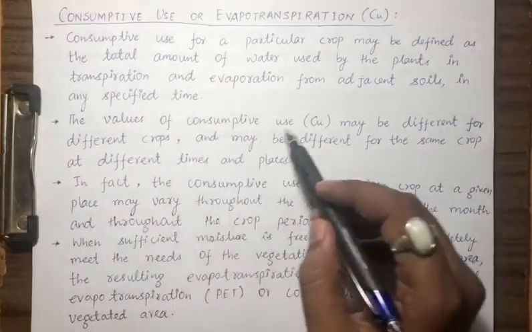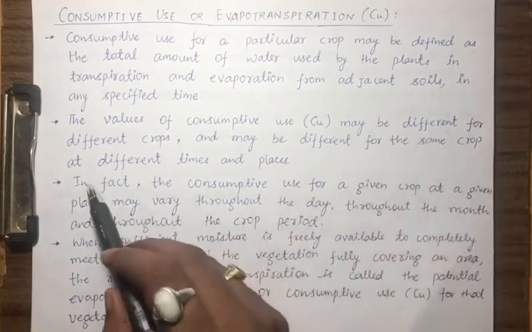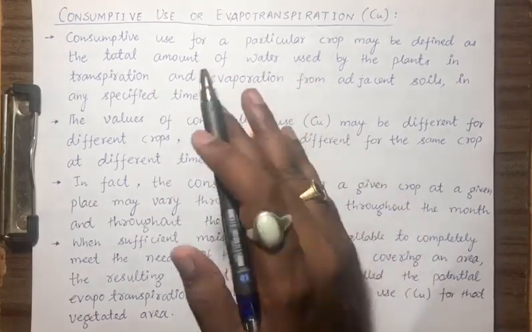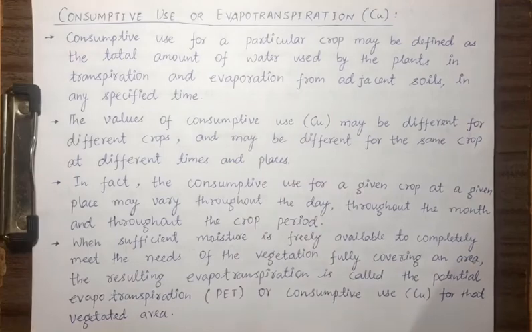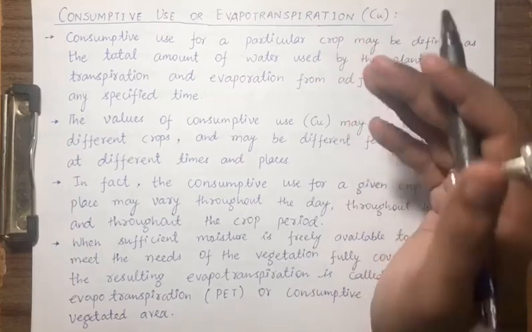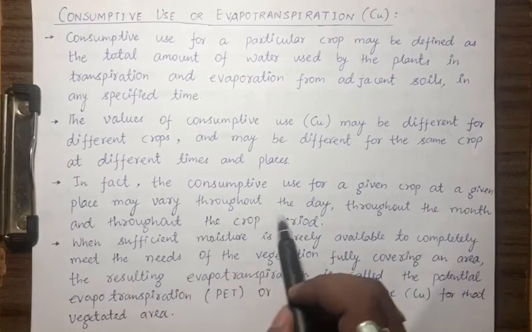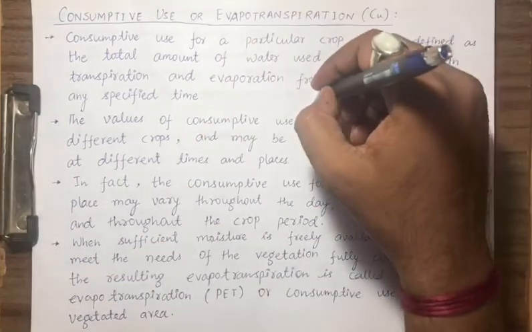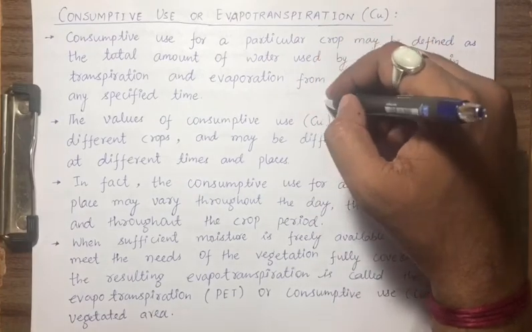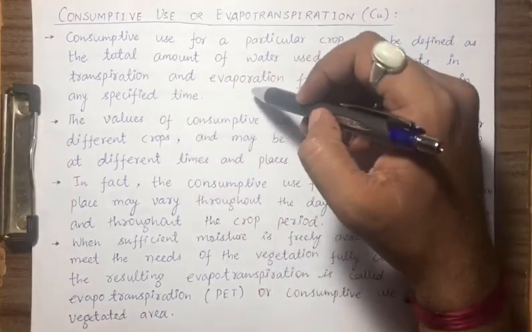The values of consumptive use may be different for different crops and may be different for the same crop at different times and places, because the transpiration and evaporation will not be the same for one crop, and for the same crop it will be different at different places depending upon the various climatic and weather conditions. In fact, the consumptive use for a given crop at a given place may vary throughout the day.